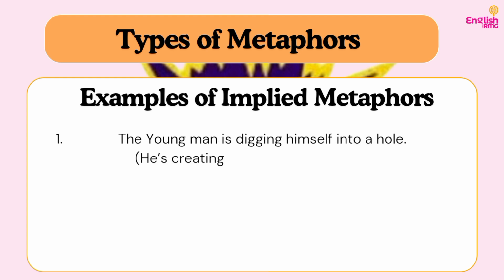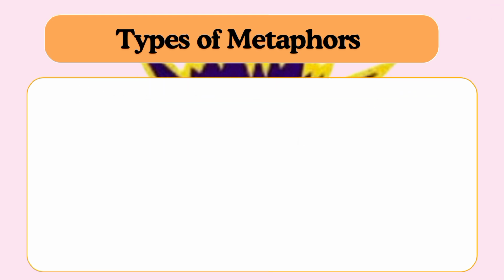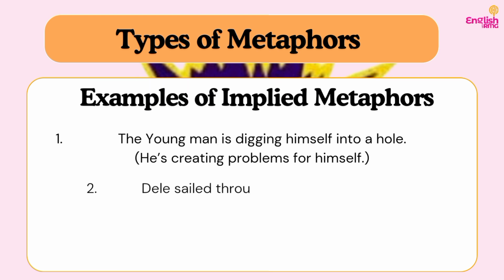So, example 1, the young man is digging himself into a hole. This does not mean that you can see a man physically digging some hole around him such that he will eventually fall into it. No, it means that the man is creating some kind of problems for himself, such that when he gets into that problem, it might be difficult for him to get out, just like it is difficult to get out of a hole. So it is like directly comparing that difficulty of trying to get out of a hole to the kind of problem he's going to get into.